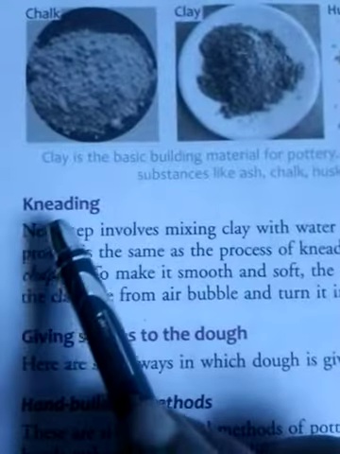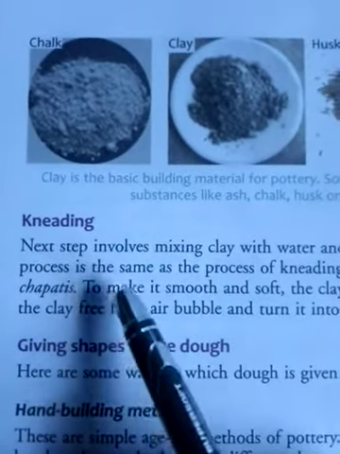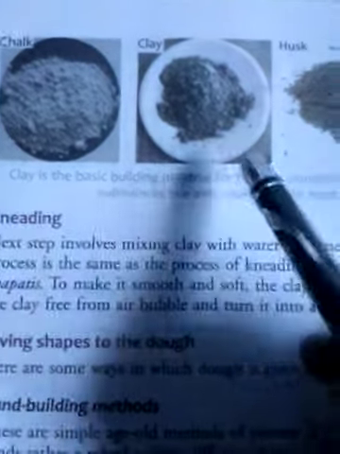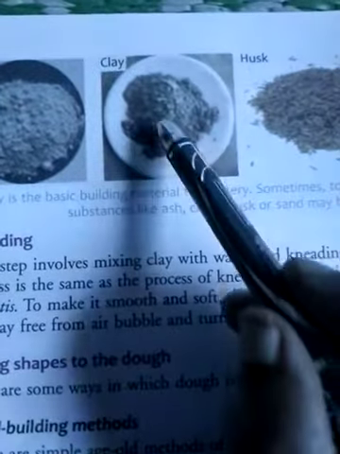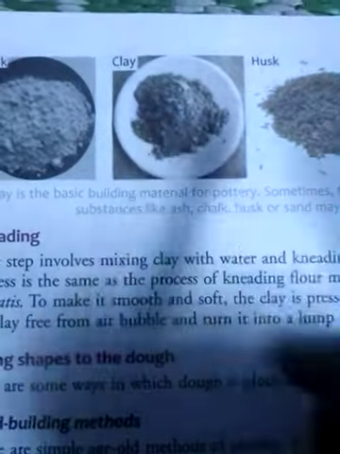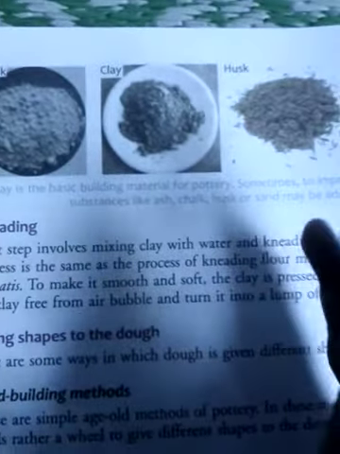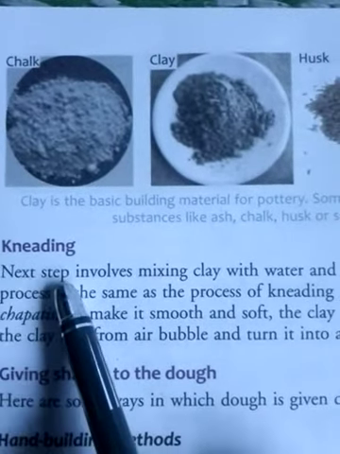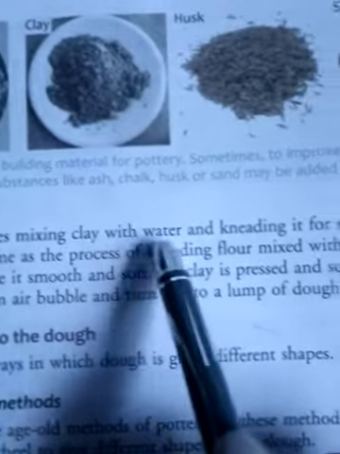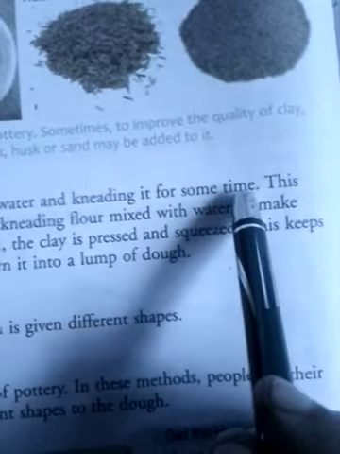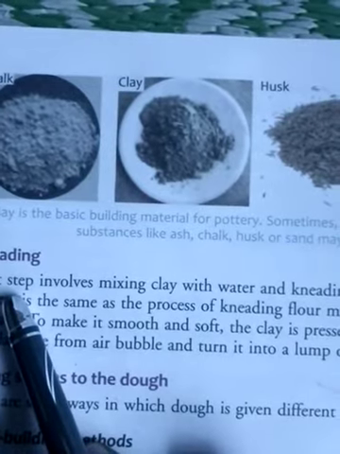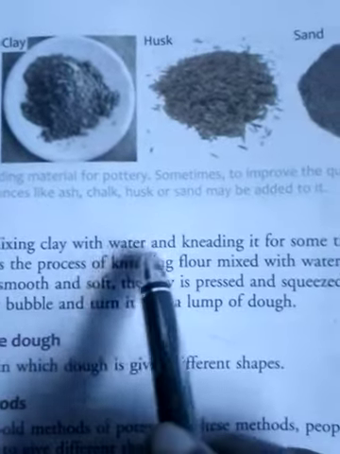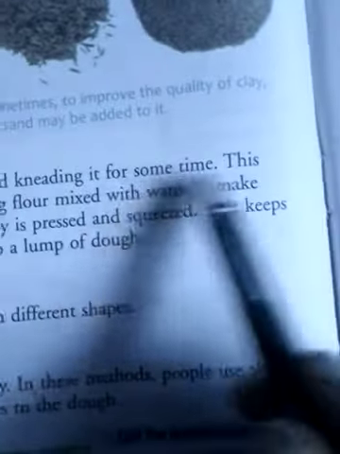Okay. Next point is kneading. Kneading means to press properly or make the paste of dough by hands. Dough means, as that day I told you, mix the clay with water and paste properly. This is the dough. You can say a ball of raw clay. So what you can see, the next step involves mixing clay with water and kneading it for some time. I told you the next step after selection and collection of clay is to mix the clay properly with water. This is called kneading, for some time.